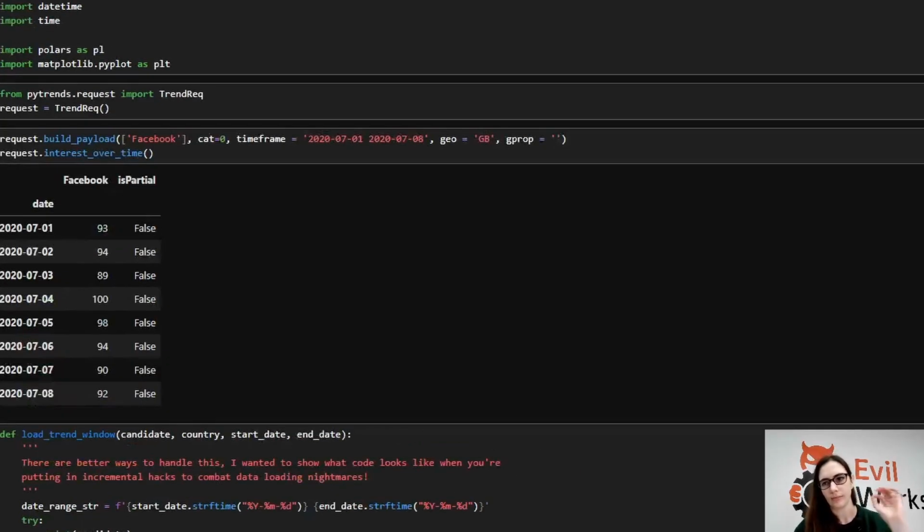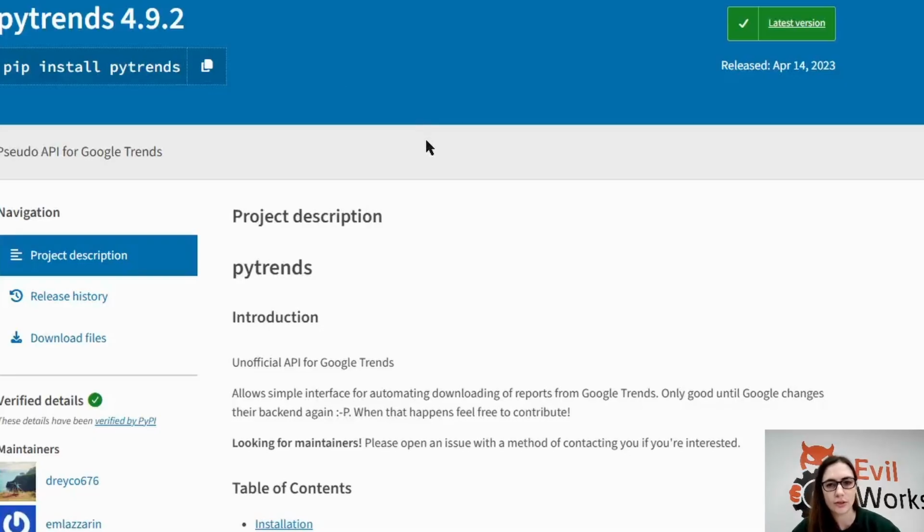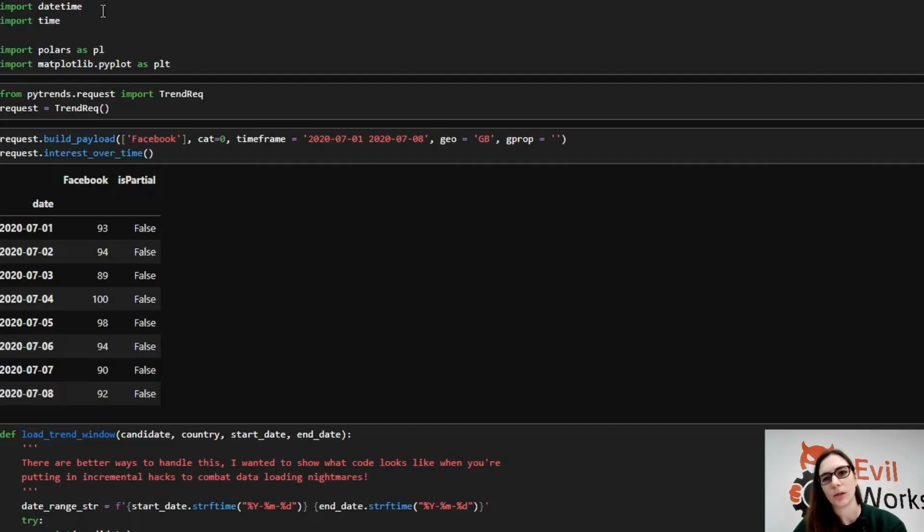So to kick us off, we need some imports. The first one we're going to get is PyTrends. That is an unofficial API for Google Trends. It works pretty well, but you do get rate limited a lot, which you'll see in how my code has evolved. The next thing, anytime you're working with dates, you want datetime, and anytime you're using APIs or scraping, you want time, just so you can set things to sleep for a little bit.